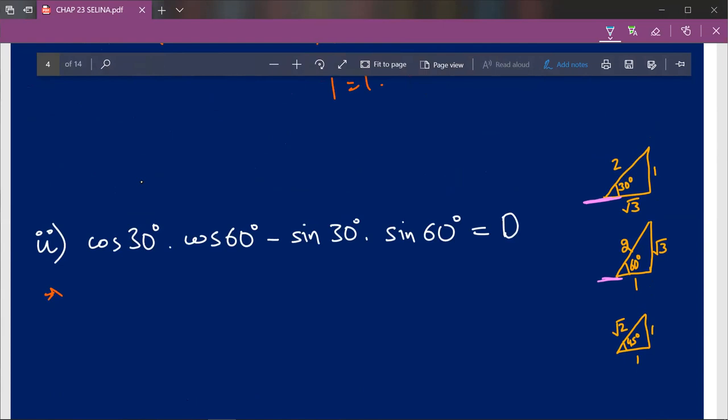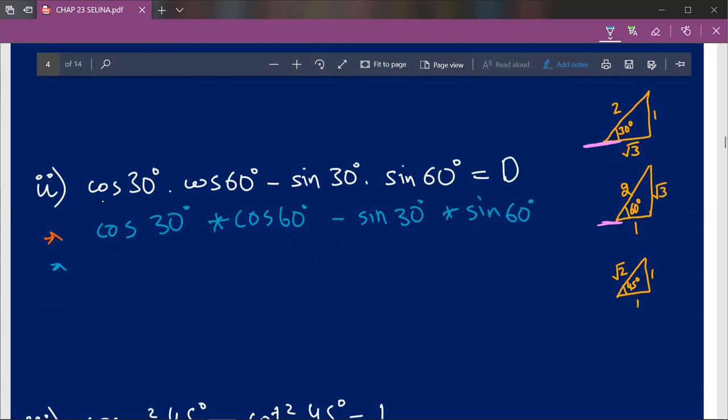So if there's a dot given here, this can be simply derived as into cos 60 degree minus sine 30 degree into sine 60 degree. You see what I mean? The dot means into, and we'll leave 0 as it is.